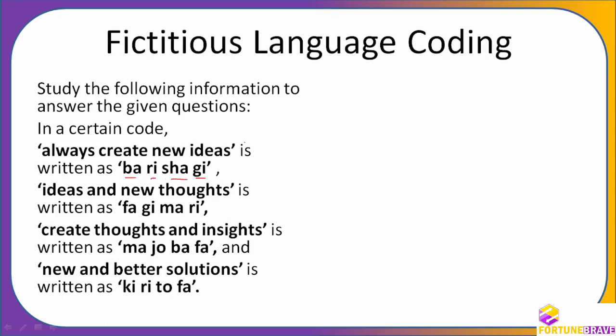Barishagi. Now, this is what I call fictitious language. So, one word has one code, but always is not necessarily BA. It may or it may not be. Create code is not re. It may be, it may not be. So, how do we do this?